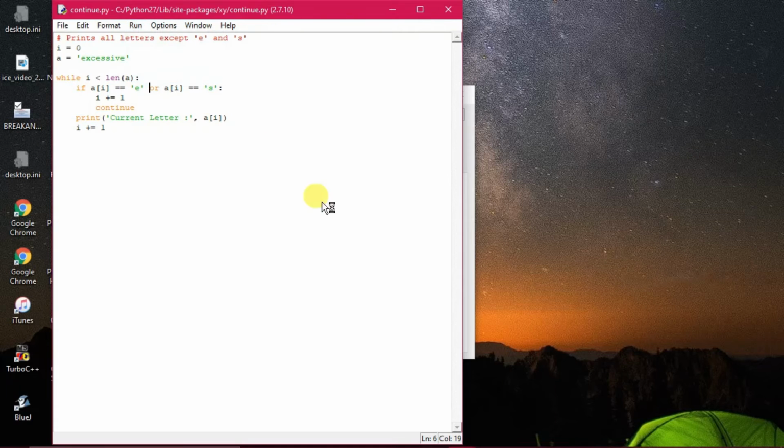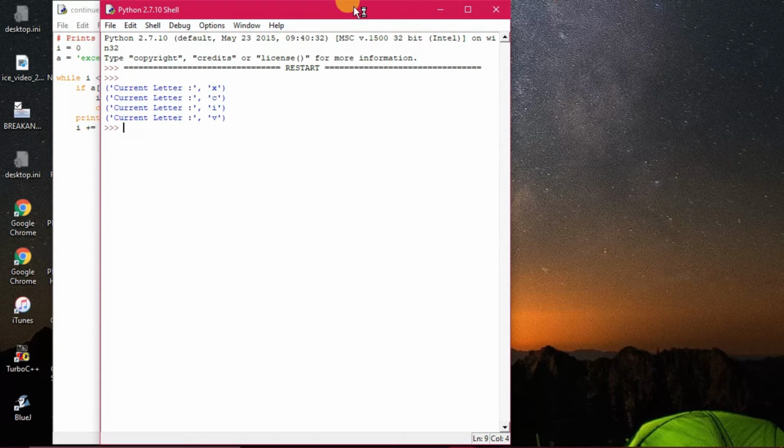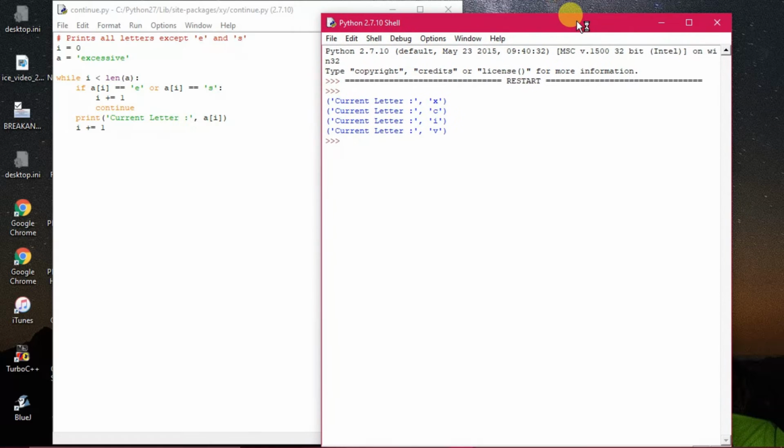Fine. Now I'm executing this program. The current letters you see it is showing are X, C, I and V. X, C, I and V. So what is happening here is that wherever it finds E and S, it is printing A[i]. A[i] means the subscript of the letter. Here in EXCESSIVE, E has the subscript 0, X is 1, C is 2, E is 3, S is 4, S is 5, I is 6, V is 7, and E is 8.